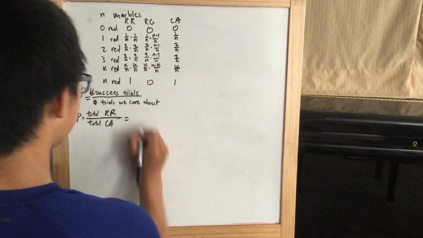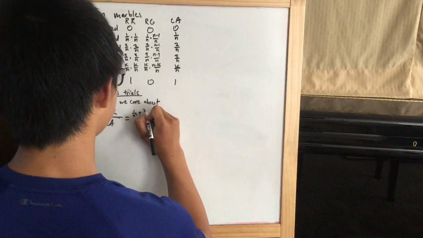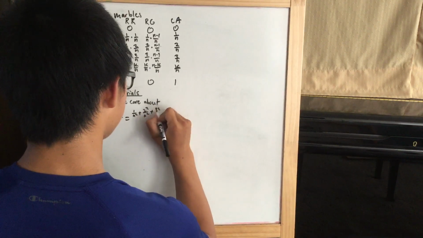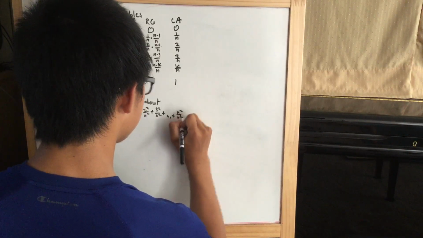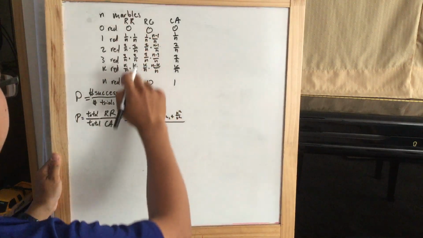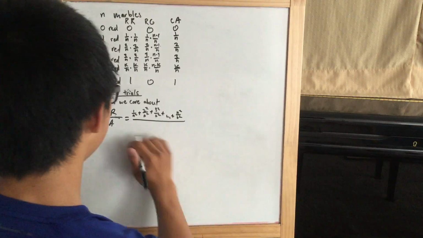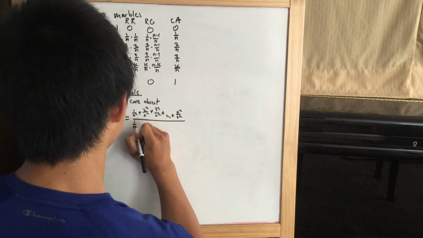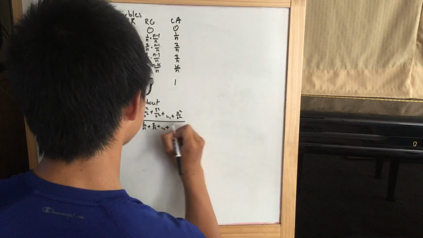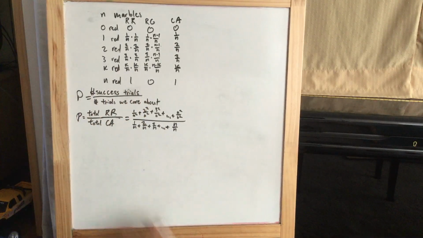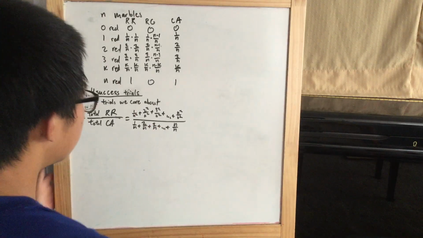And then we just add these up. We would get 1 over n squared plus 2 squared over n squared plus 3 squared over n squared plus ... plus n squared over n squared. That's the total red, because we just add these up. For the total that we care about, we ignore the 0: 1 over n plus 2 over n plus 3 over n plus ... plus n over n. Now this is the probability for getting a red marble after getting a red marble. So now we just simplify that.